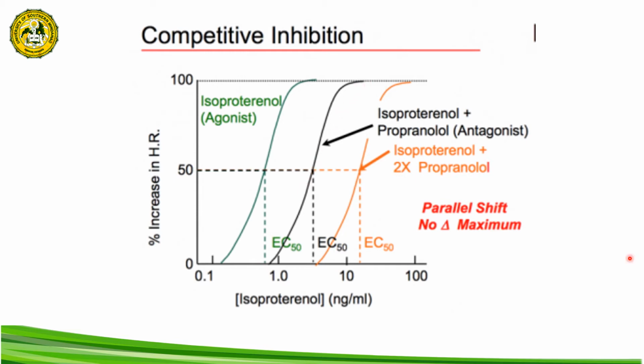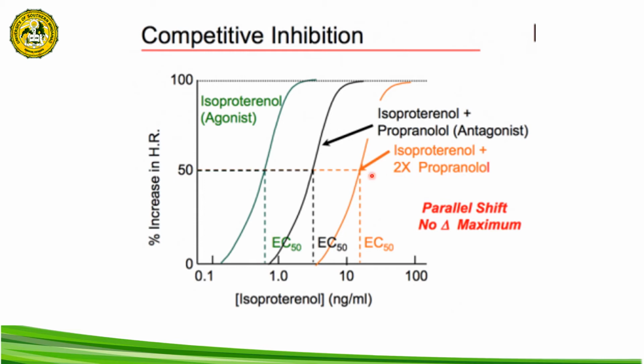How about when we double the dose of our propanolol? Again, propanolol is a beta blocker. So it will block the receptor of the isoproterenol, which is our agonist. So what happens when we double the concentration of our competitive antagonist propanolol?